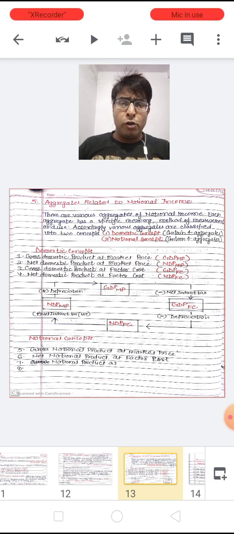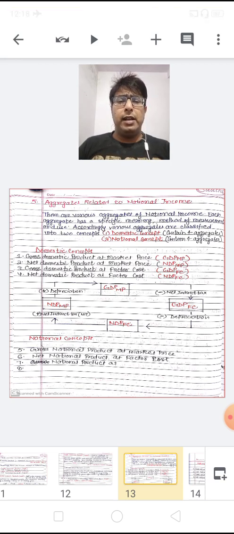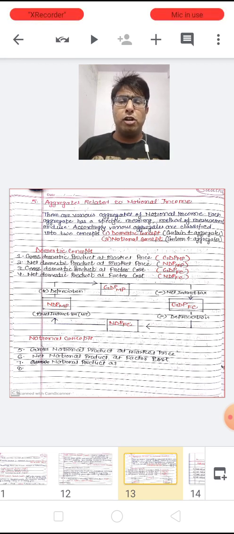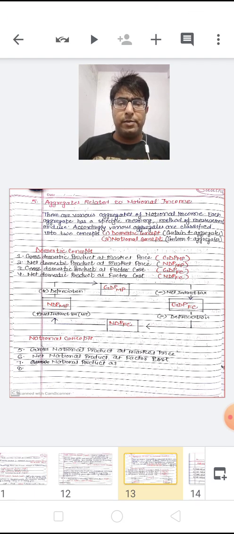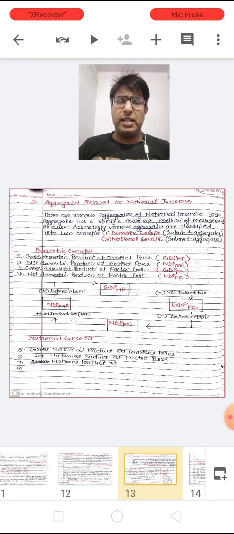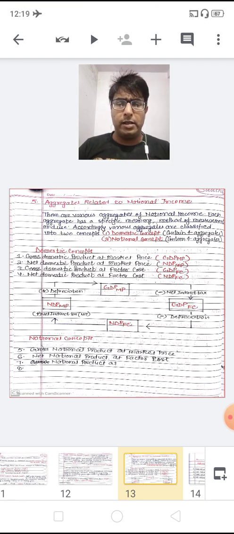There are 8 types of aggregates which I am going to classify into 2 broad categories. The first category is the domestic concept, and the second category is the national concept, each containing 4 aggregates.